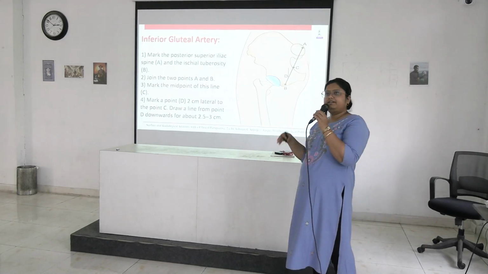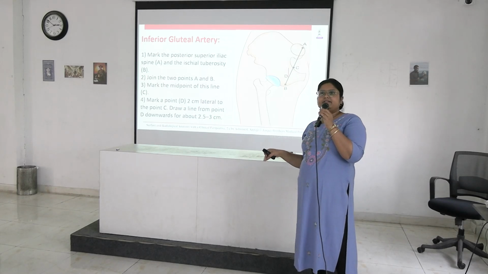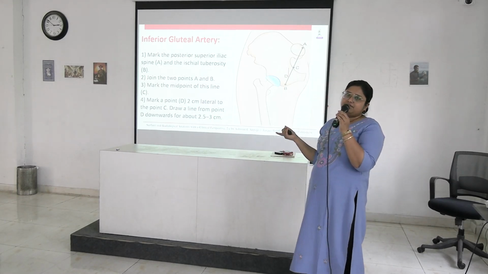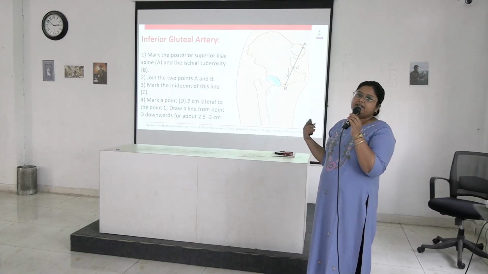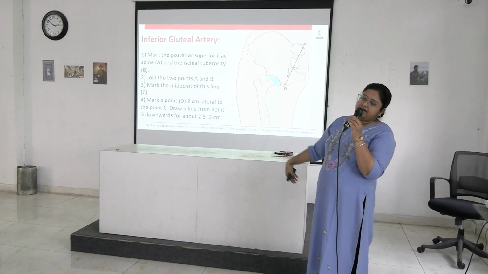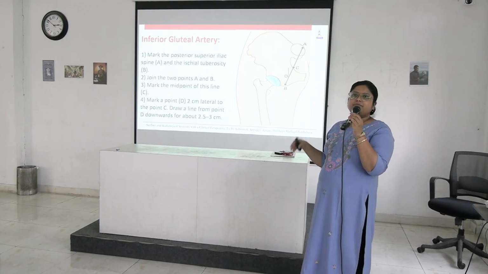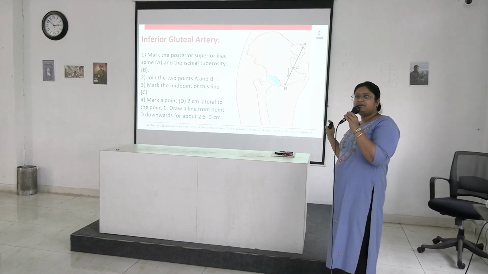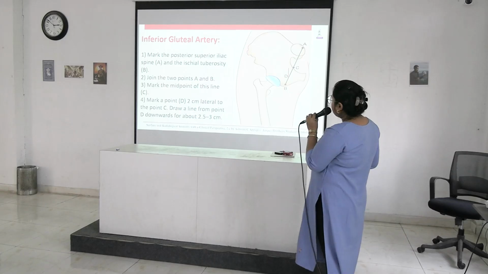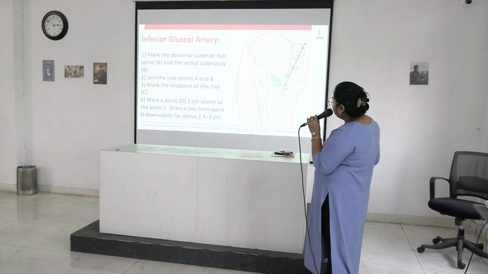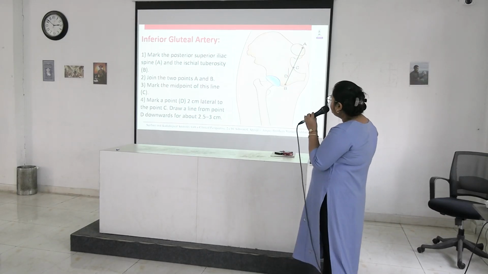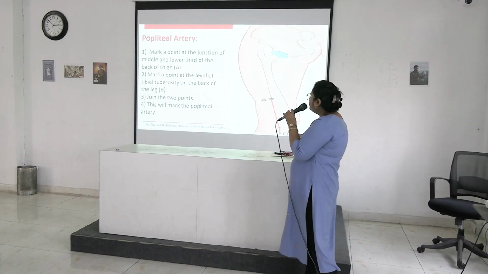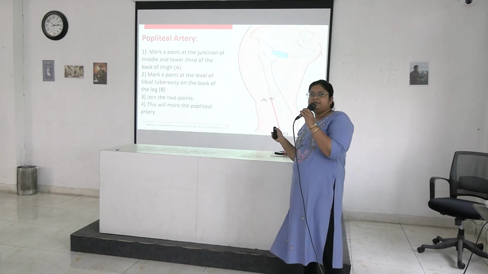After that, the femoral artery will pierce through the osteoaponeurotic opening of the adductor magnus, and it will enter posteriorly to form the popliteal artery. So the lower third is not representing the femoral artery. Next is inferior gluteal artery. These are not generally given, we are not discussing. Superior gluteal artery also not important. Popliteal artery is very frequently given.